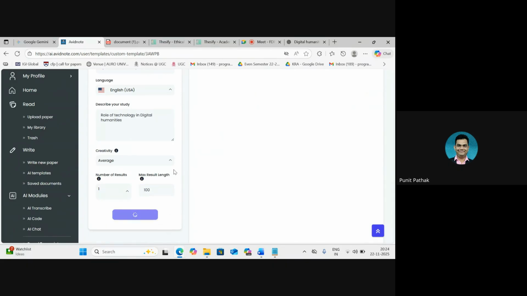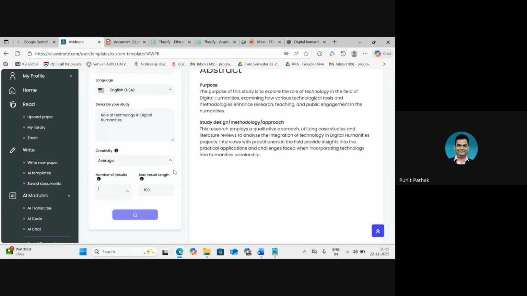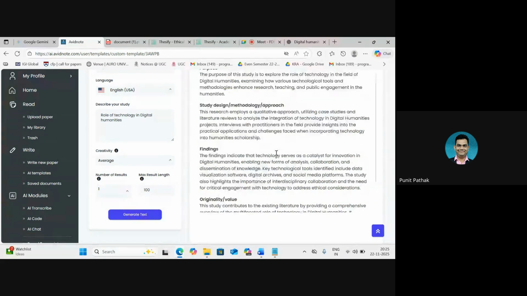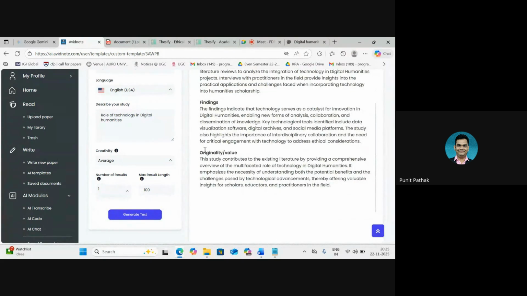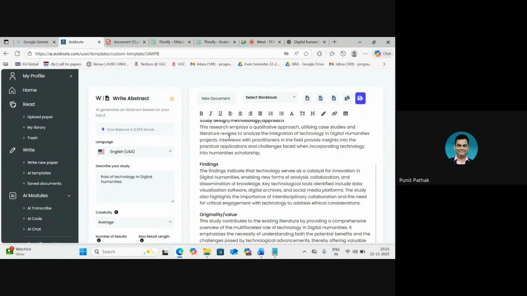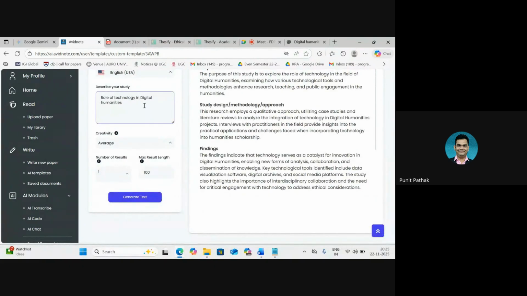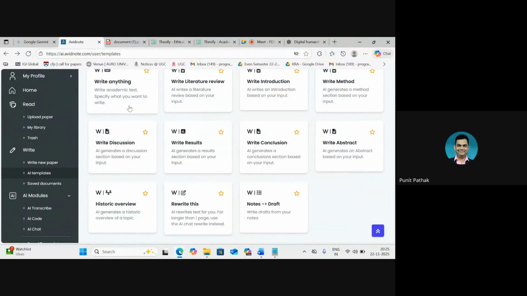Click on generate text. And this is the abstract right here. We notice that our word balance has now dropped from 5,000 to 2,374 words. And if I would have written with keywords, it would have given me the keywords also. So this is something to take note of. Let's go back. We will try something more.